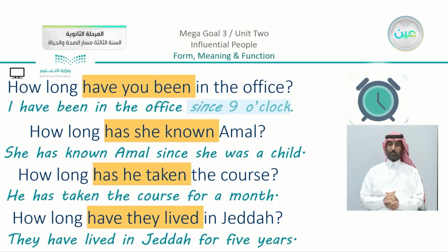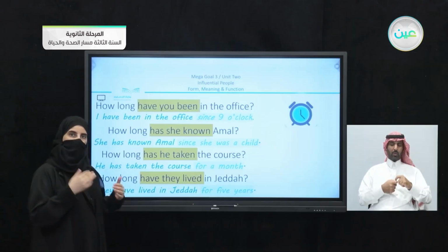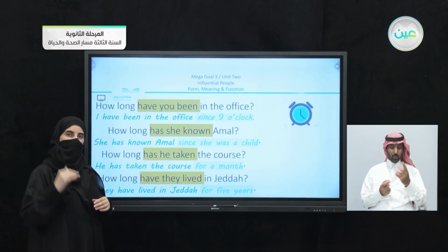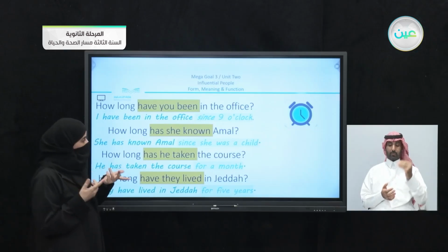Now, I want you to concentrate in the same sentences on the highlighted parts. What did you notice? We have something in common between the two first sentences and something in common between the second part of the sentences, number 3 and 4. So what we have here, you can see that we have used since. And in the 3rd and 4th, we used the connector for. Now here we have the two sentences. What is the difference between them?